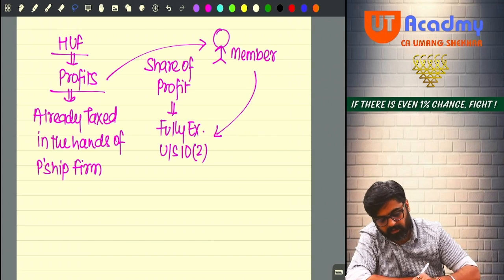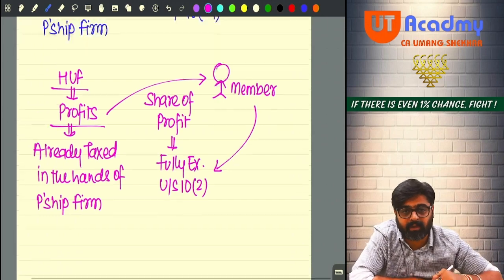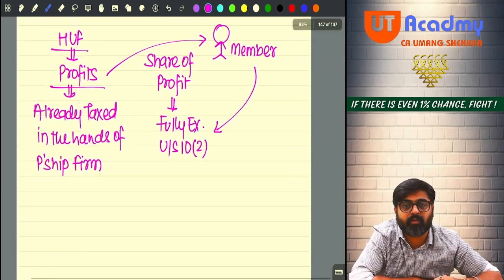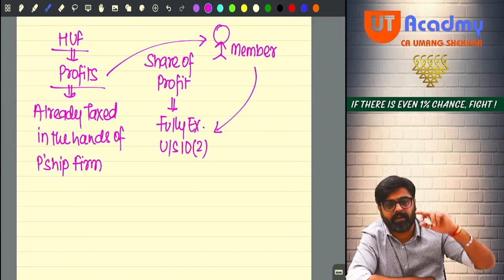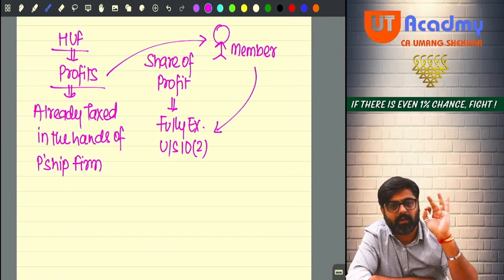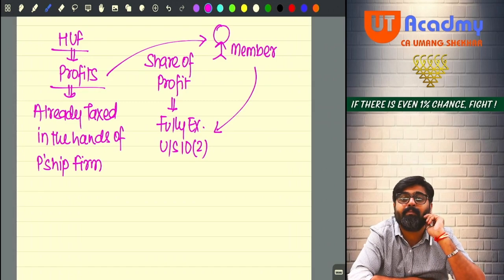Getting my point? So share of profit of the partner is exempt under 10(2)(a), and share of profit of a member will be exempt under 10(2). There it is 10(2)(a), here it is 10(2). Okay. Logic remains the same. But this logic you cannot apply in the case of companies, which you were trying to apply. Kaushik, this logic you cannot apply.